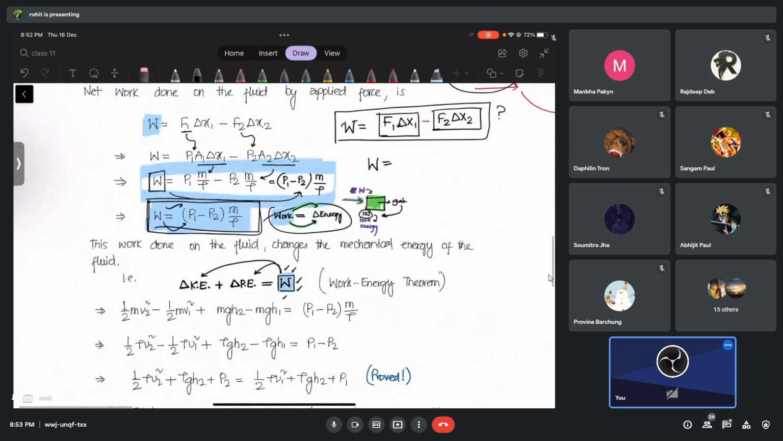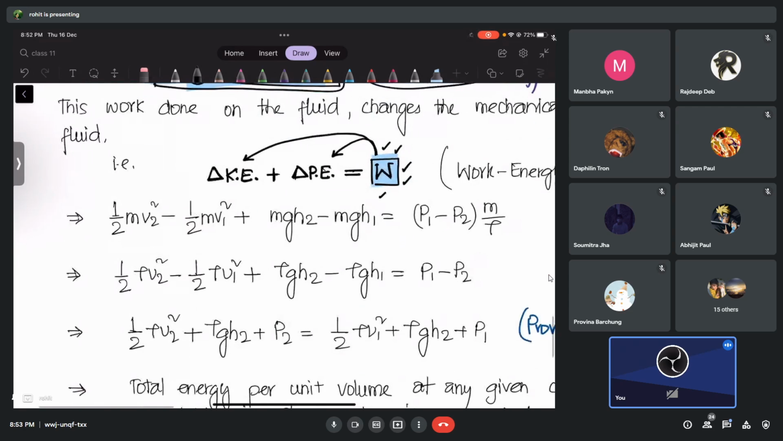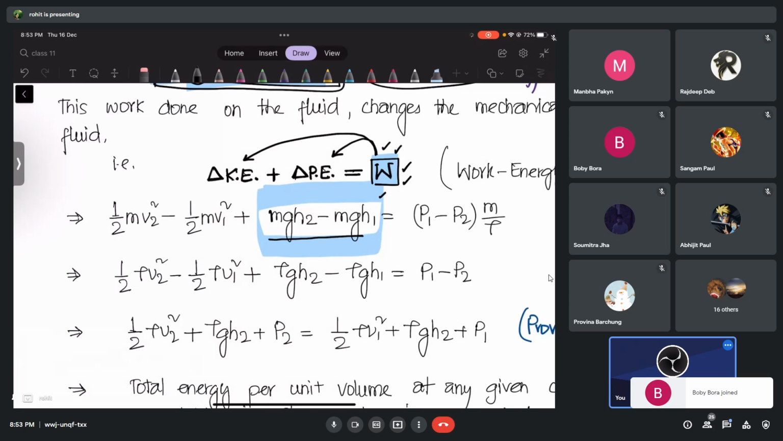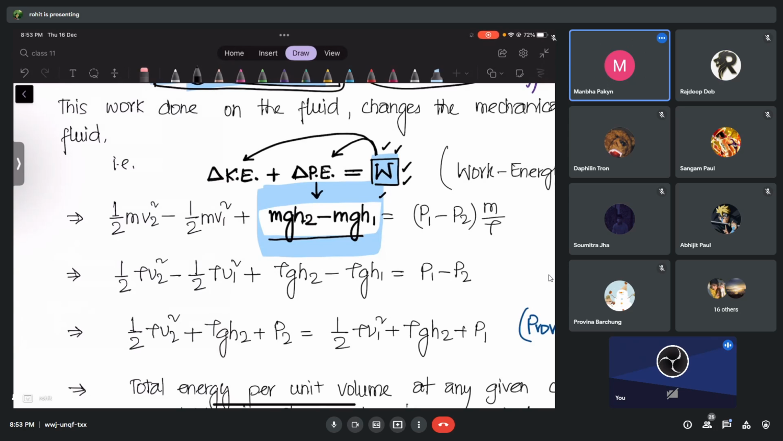So what is the change in potential energy? Let me write it down. Do you agree with this one? Check. Yes, sir. It is m g H2 minus m g H1. What is this? Change of potential energy. Okay.